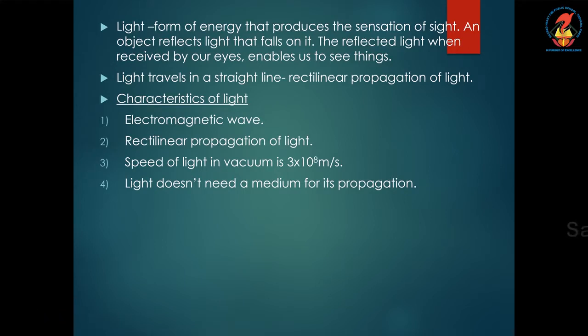An object reflects light that falls on it. The reflected light, when received by our eyes, enables us to see things.